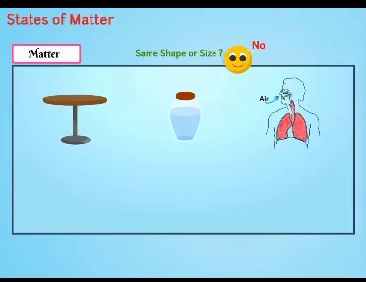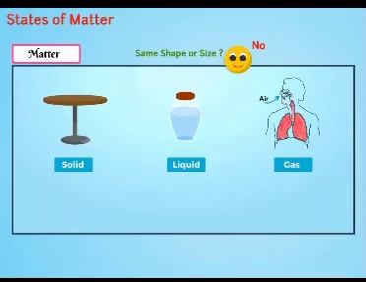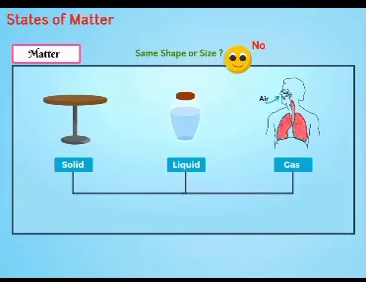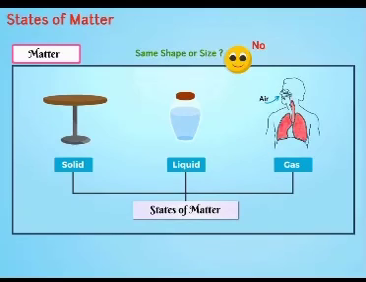This is because all of them are in different states. A table is in solid state, water is in liquid, and air is in gaseous state. The solid, liquid, and gases are called as three states of matter. Let us learn in detail about the states of matter in this video.